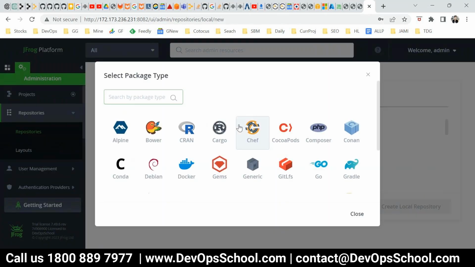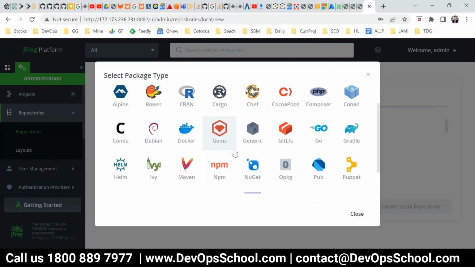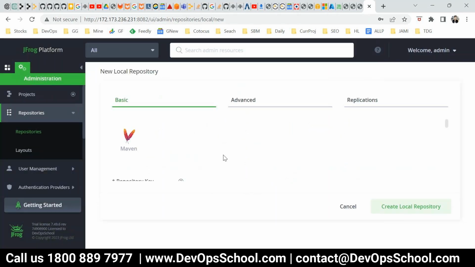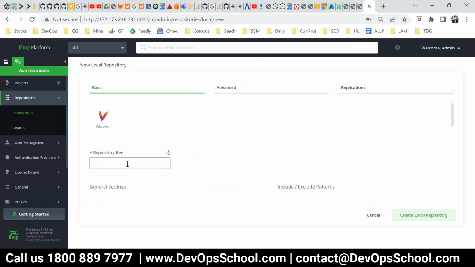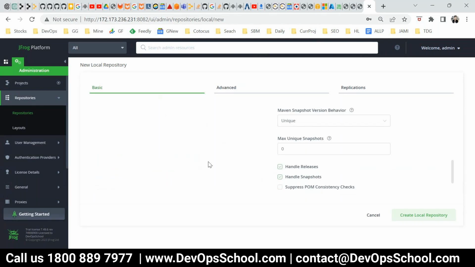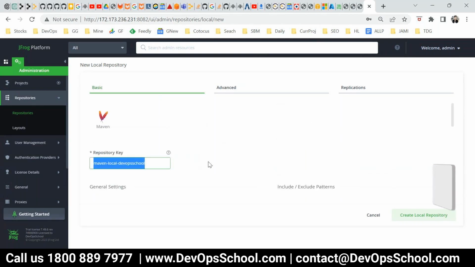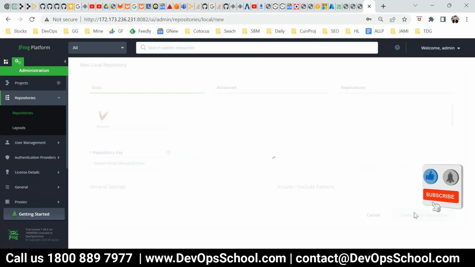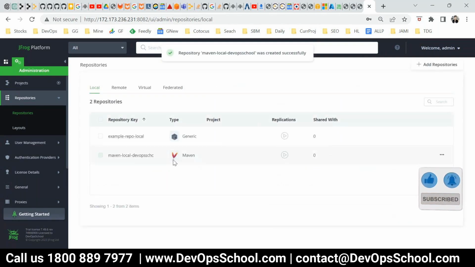Now we have learned Maven, right? So we'll go for the Maven based repository, which is here. And now for the repository name, I'll just name it Maven, okay, and local, and I'll just name it my one DevOps school. So I'll remember DevOps school. Now the rest of the options I'll leave as they are, though you should read them a little bit, but right now it's not required. So I created one repository which is local.